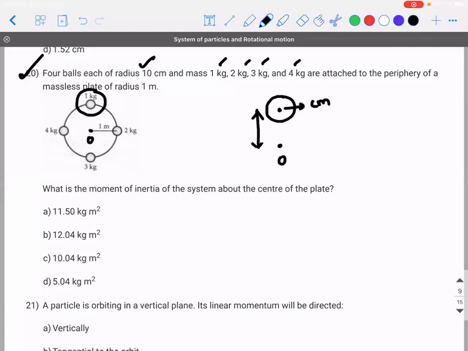What is the distance? The distance is 1 meter. So can I say that the moment of inertia due to the first sphere at point O is the moment of inertia through the point P plus mass of the object into distance square? What is the logic I applied?